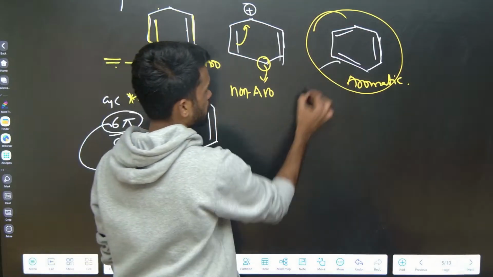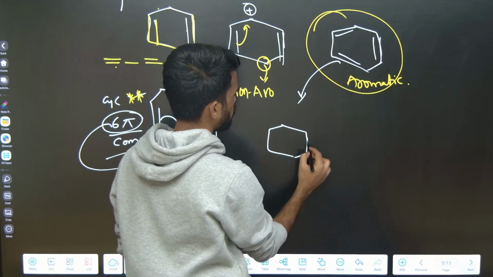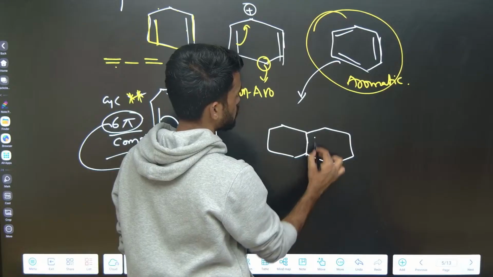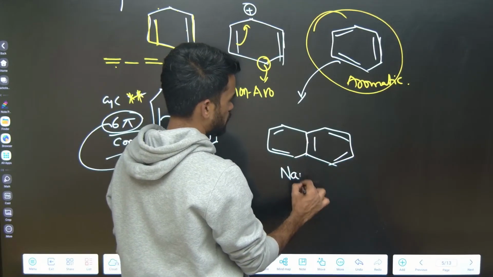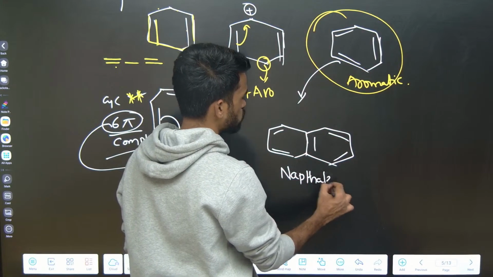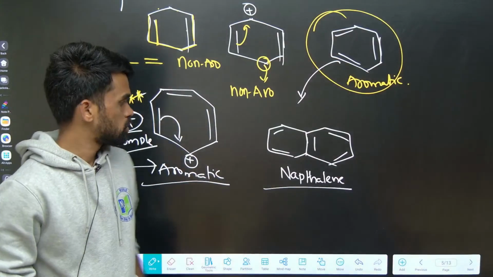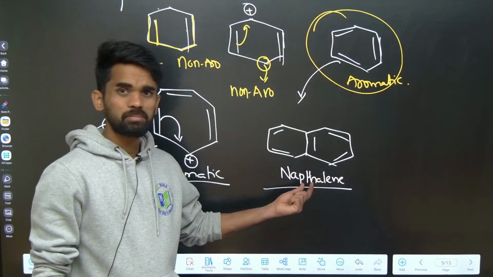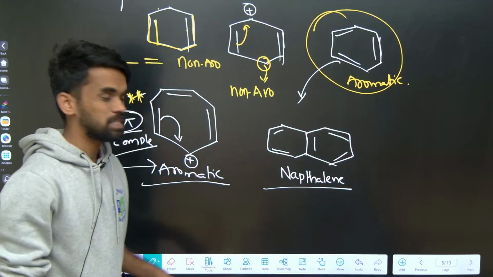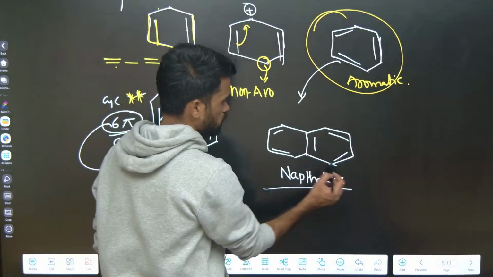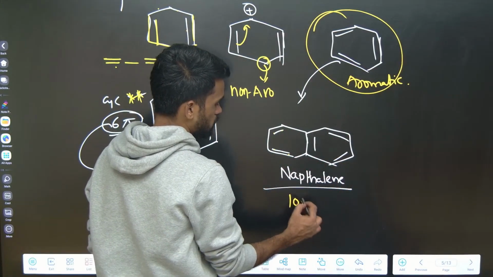Now the benzene is there, so I am condensing 2 benzene rings, so that you get a compound like this. You can call it naphthalene. I hope you have seen these naphthalene balls, generally we see them in toilets and all, no? Those are nothing but naphthalene balls. Whether it is aromatic or not, just check here. 6 pi electrons here and 6 here, 7, 8, 9, 10. So 10 pi electrons are there right now.